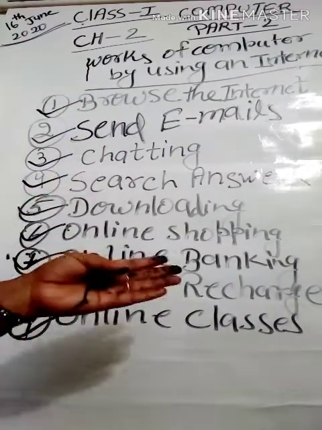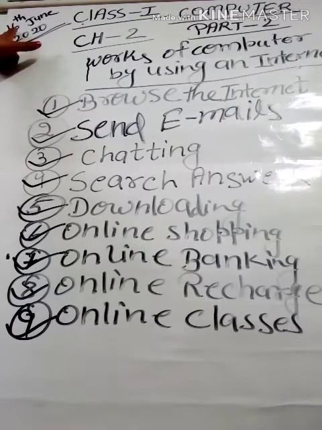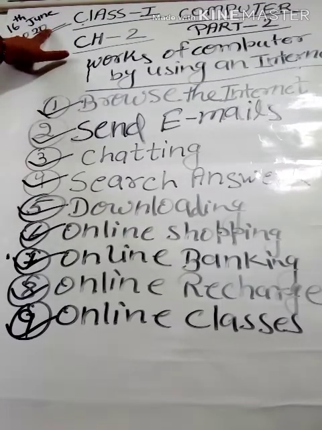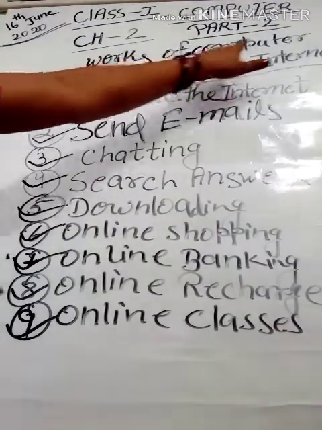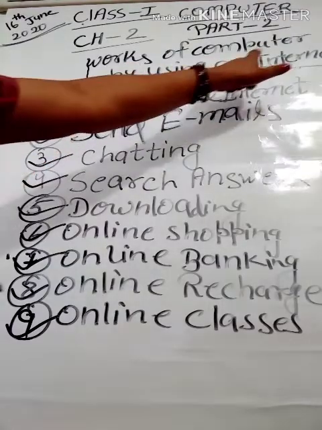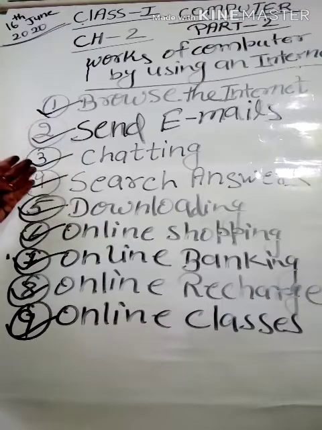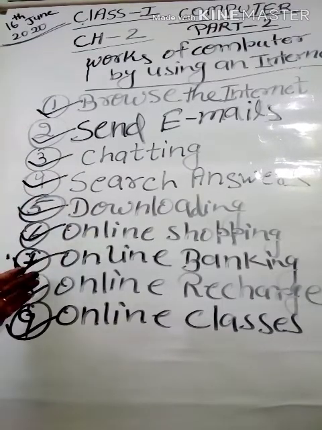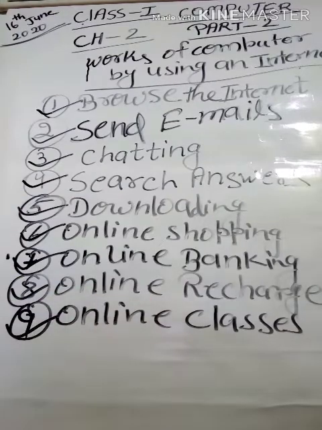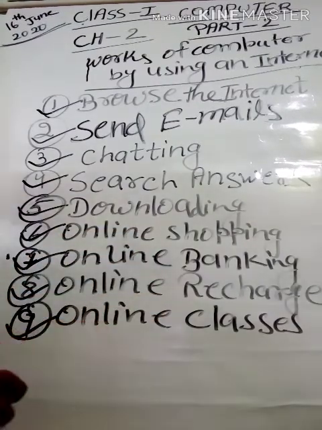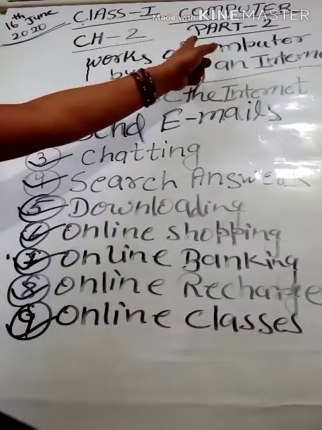You just take out your computer copy, write there today's date, it is the 16th June 2020. Write the topic, it is the heading, works of computer by using an internet, and then start writing 1 2 3 4 5 6 7 8 9. So these are the different words which you have to write in your copy. So this is all about your chapter number 2.